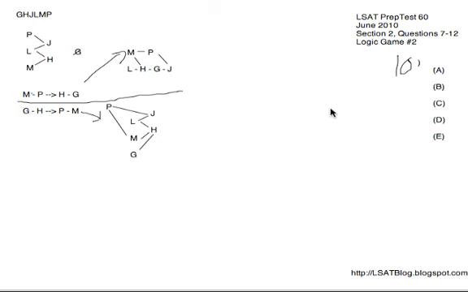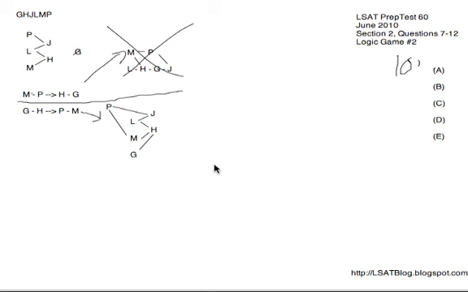Next, number 10, if J was earlier than M. So that could never happen in this top possibility right here, where M is before P before J, and then M before H before G before J. So that's irrelevant. The bottom diagram also has, J before M could potentially occur here, but it would still be really messy to try and work with this just because they're not near each other. So I'm going to start from scratch here.